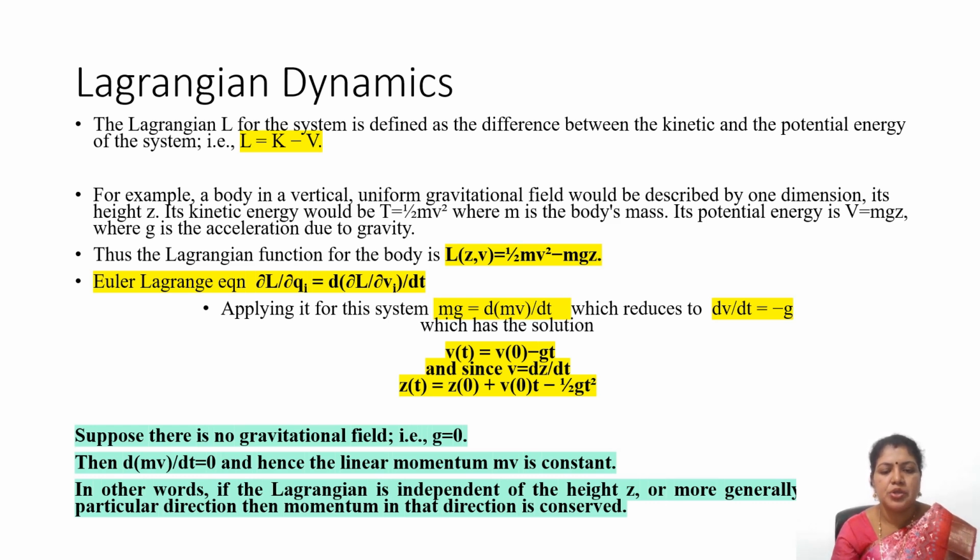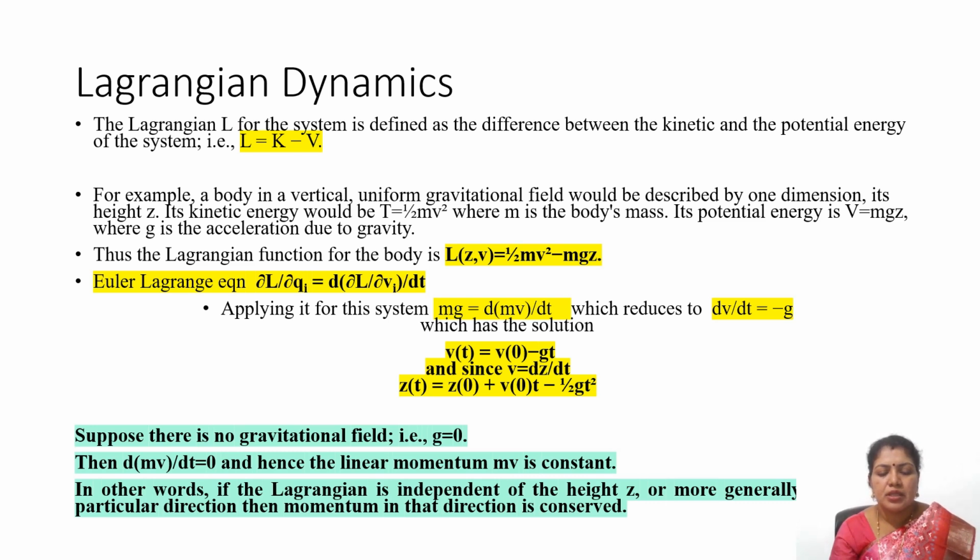So this is a first order differential equation. It will have a solution as v of t is equal to v of 0 minus gt. And since we know v is equal to dz/dt, z of t will be now equal to z of 0 plus v of 0 into t minus half gt square. We will be integrating it, and upon that we will be getting that.